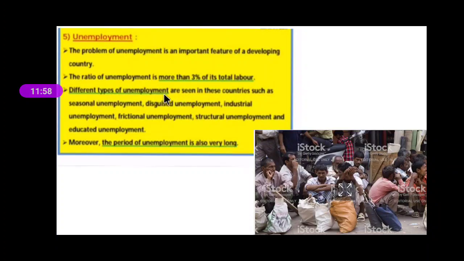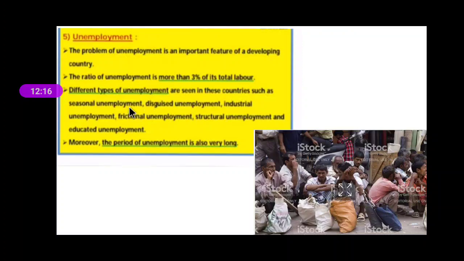Different types of unemployment are seen in these countries. Number 1 is seasonal unemployment, which means unemployment season wise.